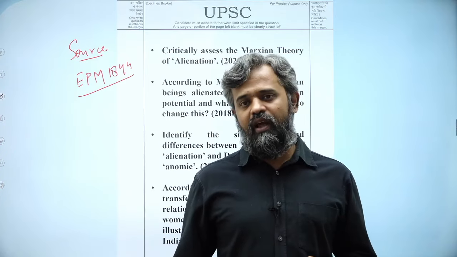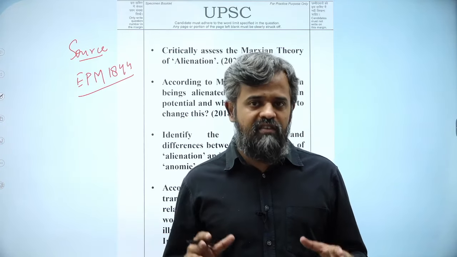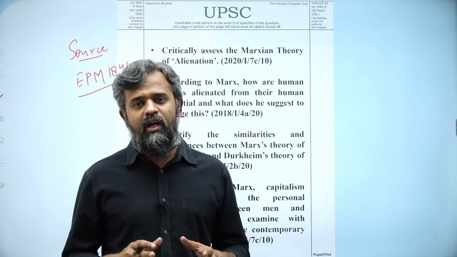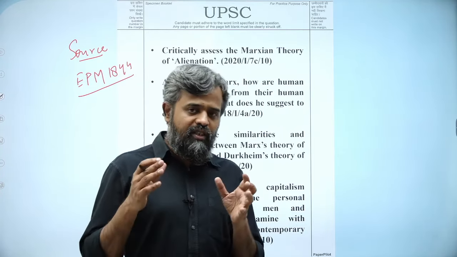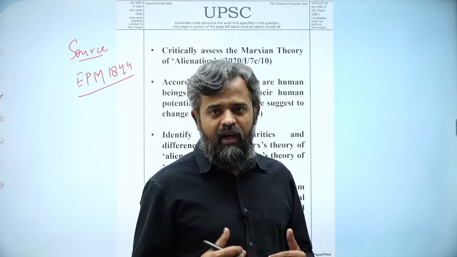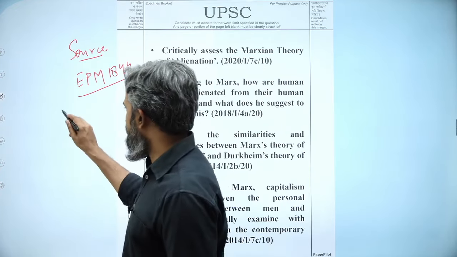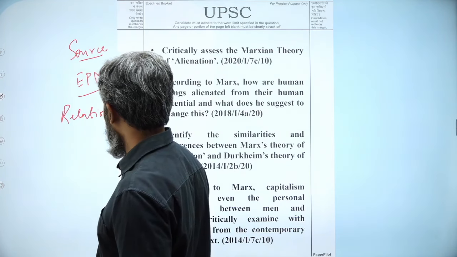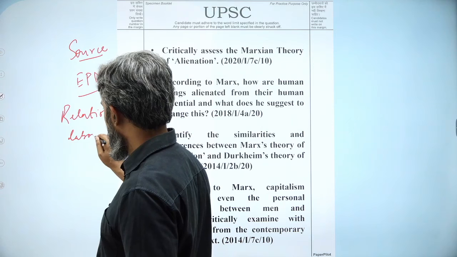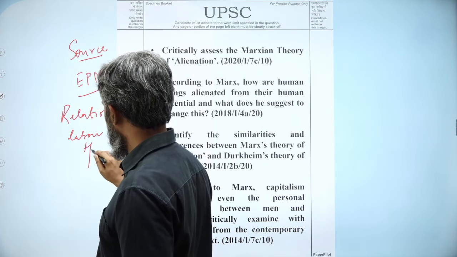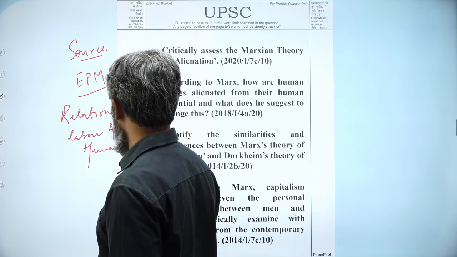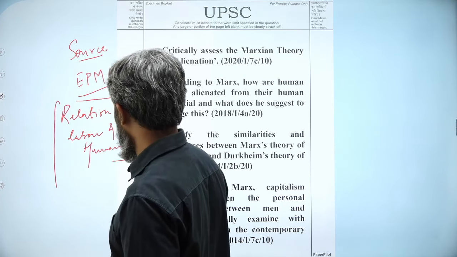Now, another thing, when Marx talks about alienation, he wants to refer to a situation wherein the relation between labor and human nature gets distorted, it gets perverted, it gets corrupted.